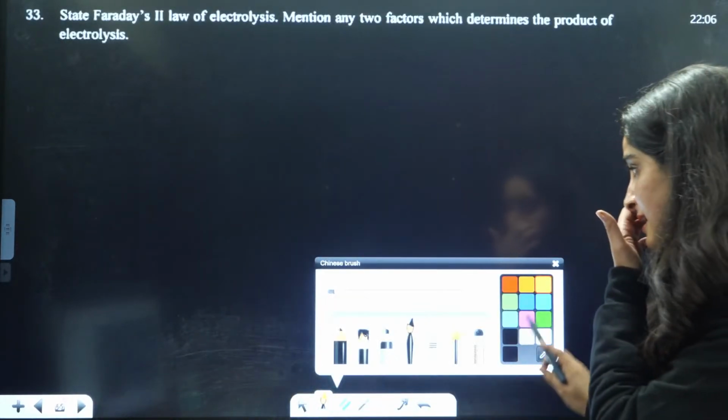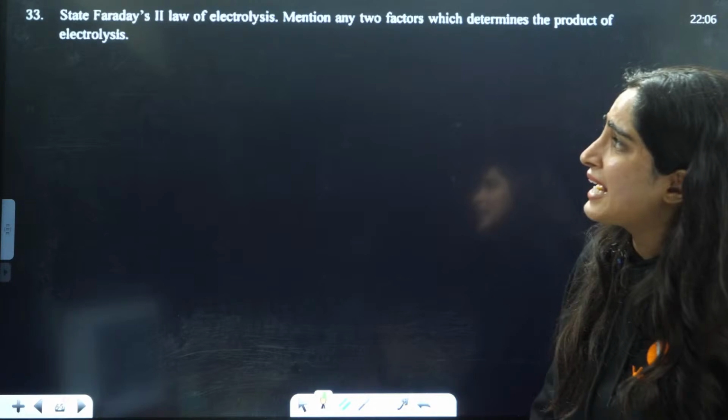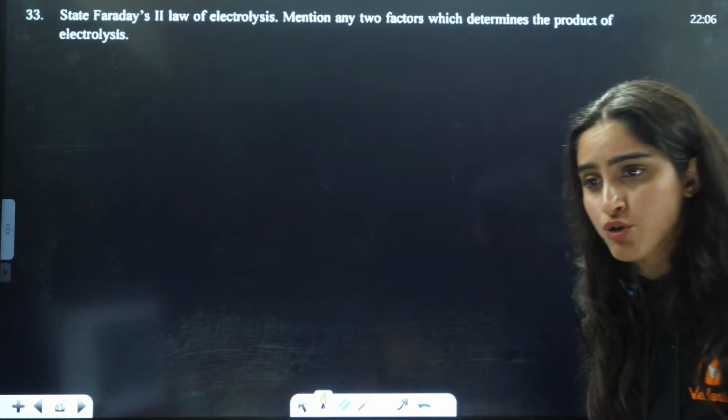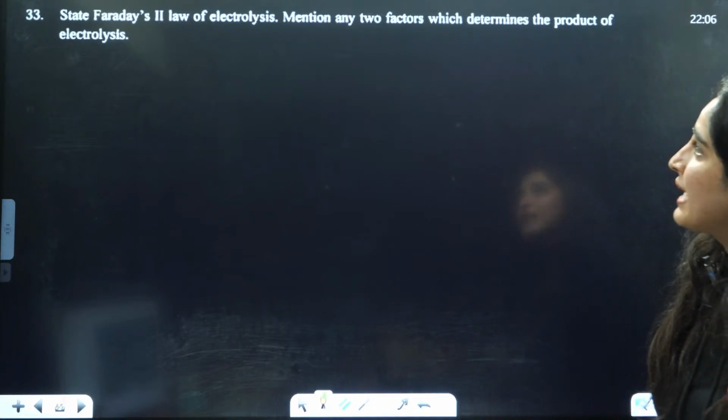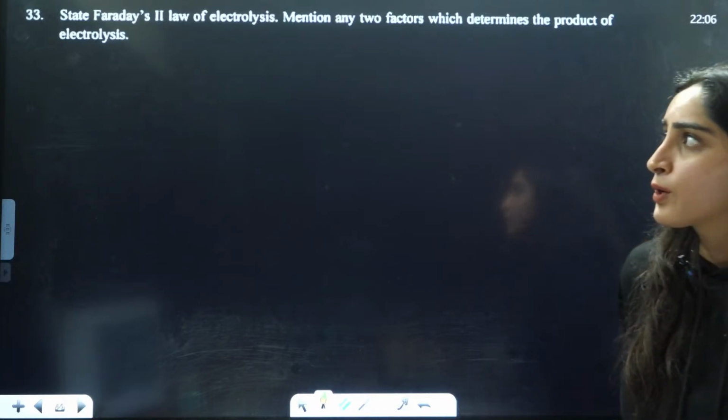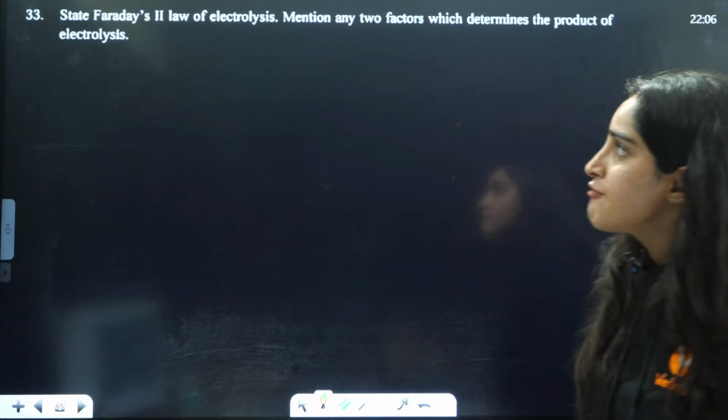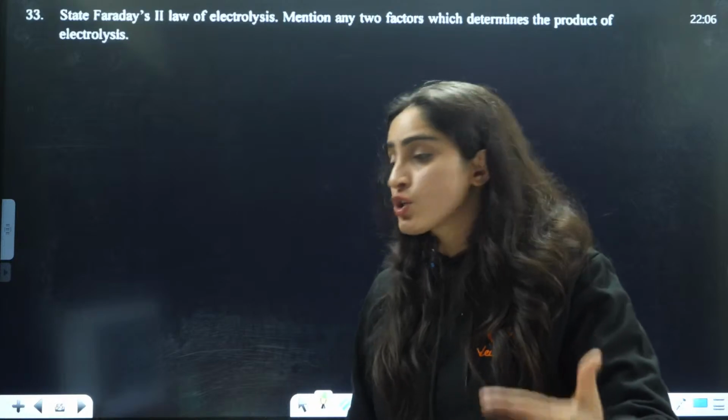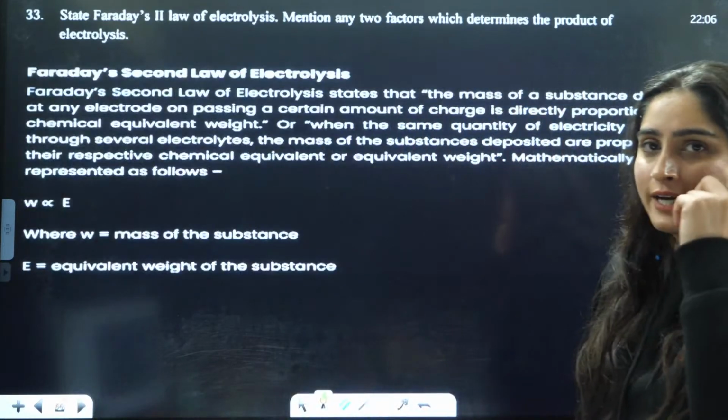Okay. Next is: state Faraday's second law of electrolysis. Mention any two factors which determine the product of electrolysis. Faraday's second law basically tells you the ratio of weight and equivalent mass.